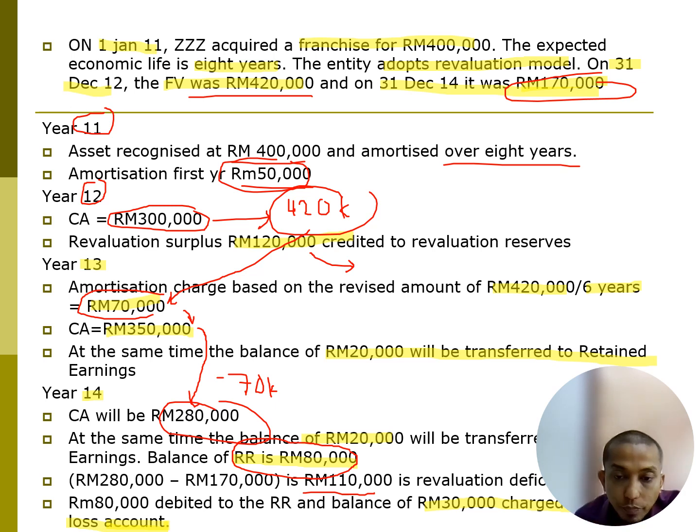So if this is the case, how do we put it here actually? Remember, basically we are going to write off all of our 80,000, all of our loss and deficit. We set it off against the revaluation reserve. Okay, all right.